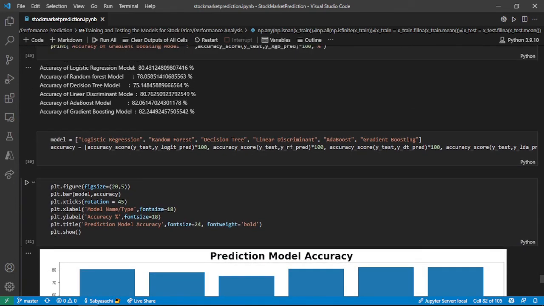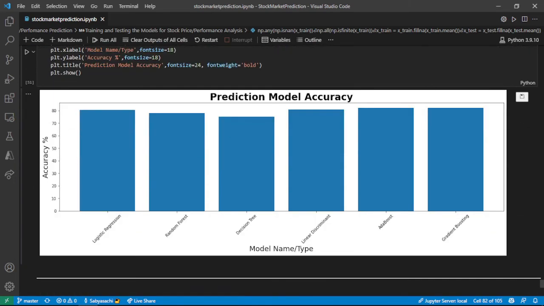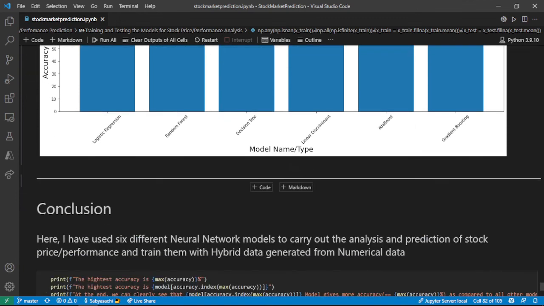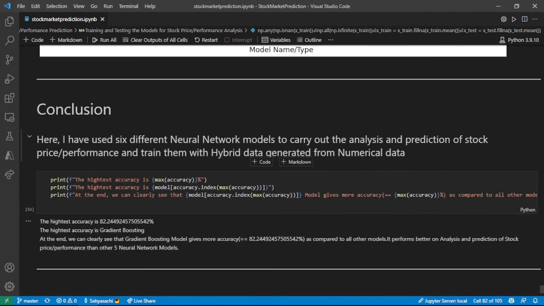So you can see I'm plotting all the model accuracies. It is very close, around plus minus 0.5. As you can see, my gradient model and my AdaBoost model are almost the same here, but my gradient model is 0.2% more. So I'm saying that my gradient boosting model has done the best work.